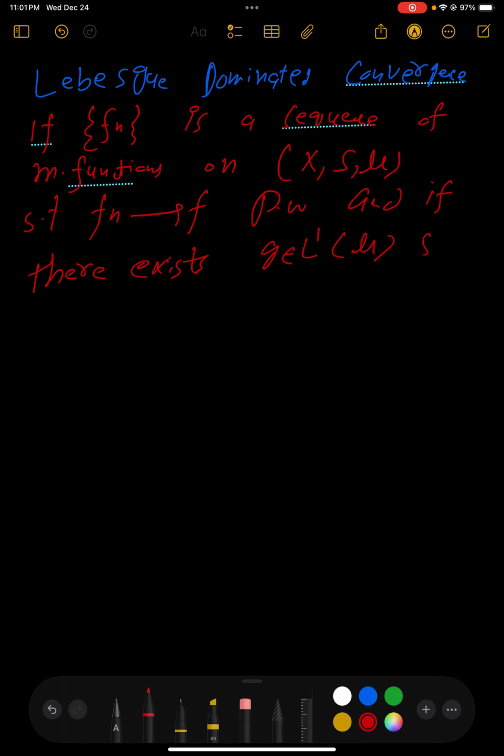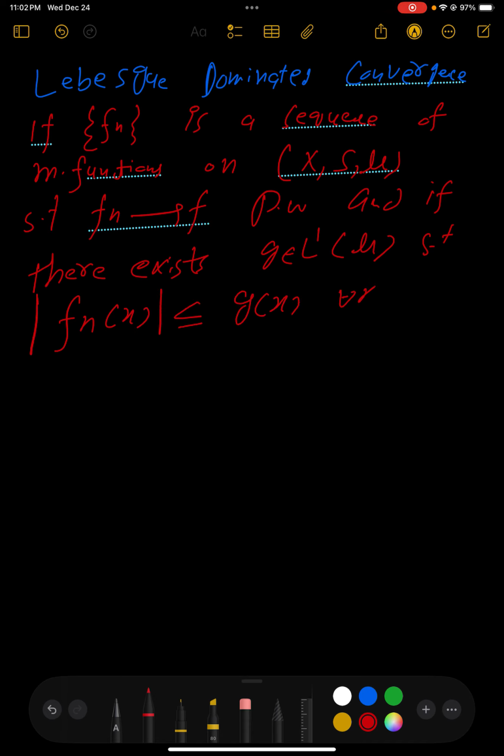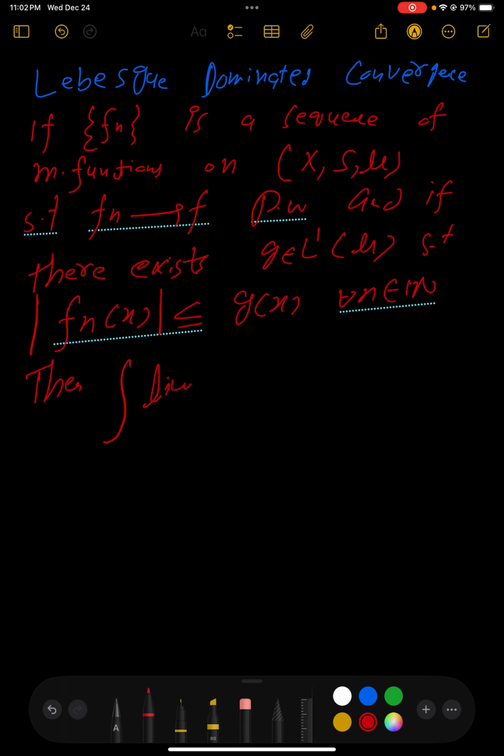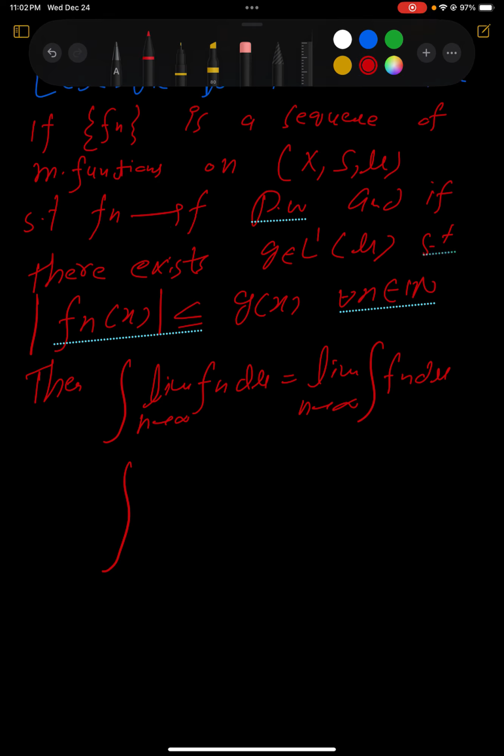If there exists G belong to L1 mu such that absolute value of Fn of x is less than G of x for all n belong to N, then it says that limit n approaches infinity of the integral of Fn d mu is actually the integral of f d mu, since Fn converges to f.